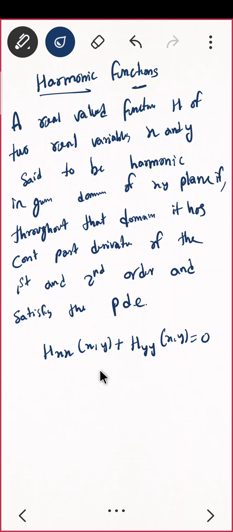This PDE is known as the Laplace equation.